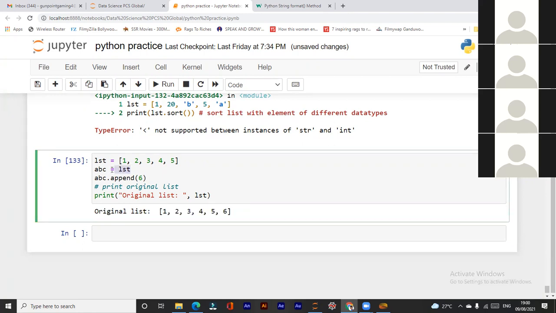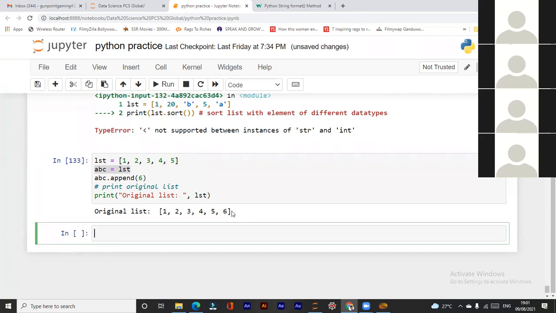Because I have written abc is equal to original list, the original list has been changed. Original data has been changed. So this is not the right way to work on data, because this data I have got from my client. It is the original data, no? And I have changed the original data. So this is not the right way. What we need to do? Should we change the original data which we have got from the client? No. Always first make a copy of the data, then work on that data. Whatever data we got from the database or client, always make a copy of that first and then work on that.